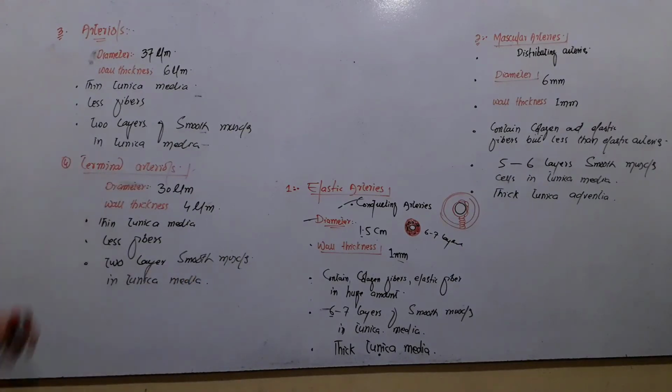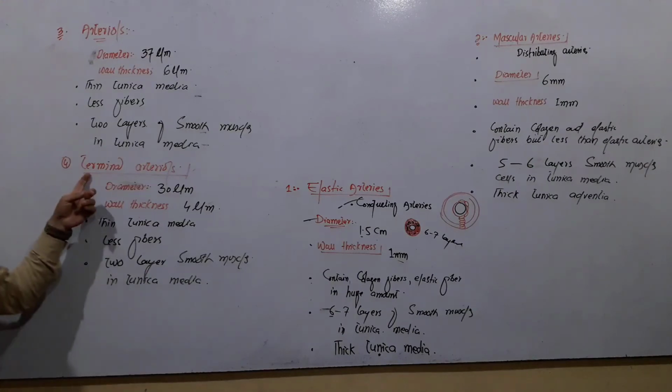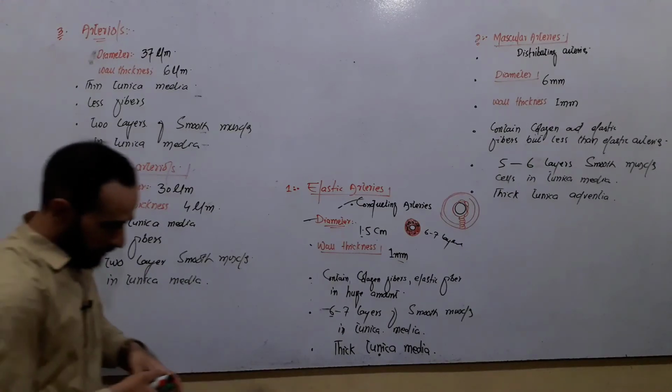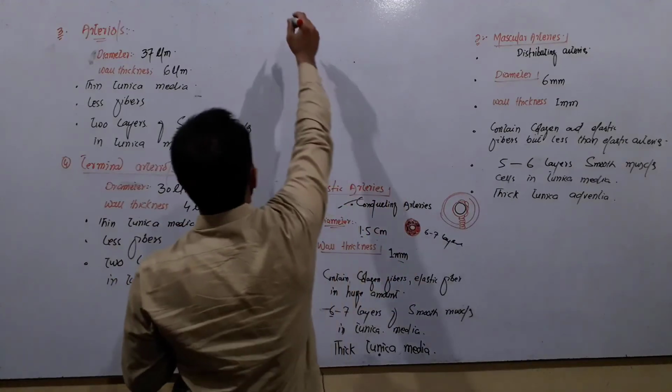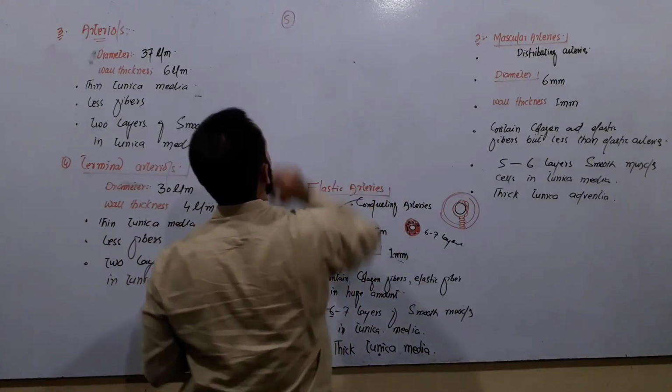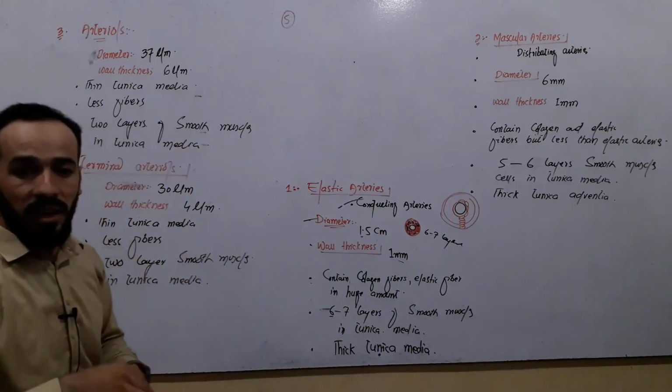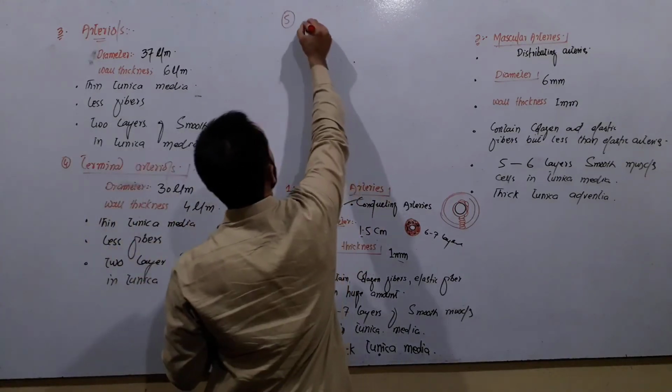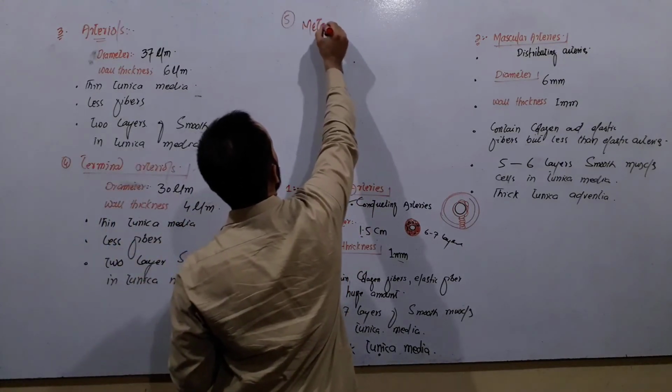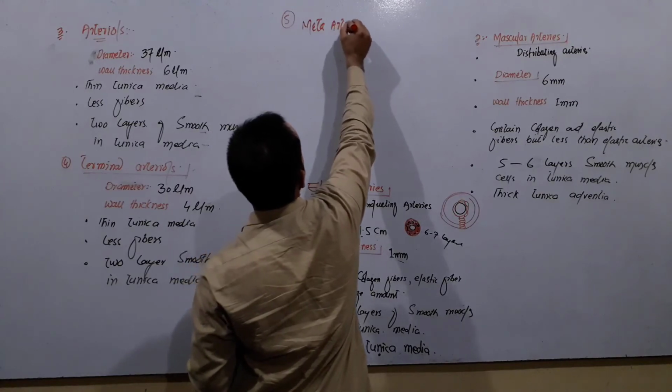So the fourth type of arteries is the terminal arterioles, and the last type of arteries that we have in our body are the meta-arterioles, right? These are the meta-arterioles.